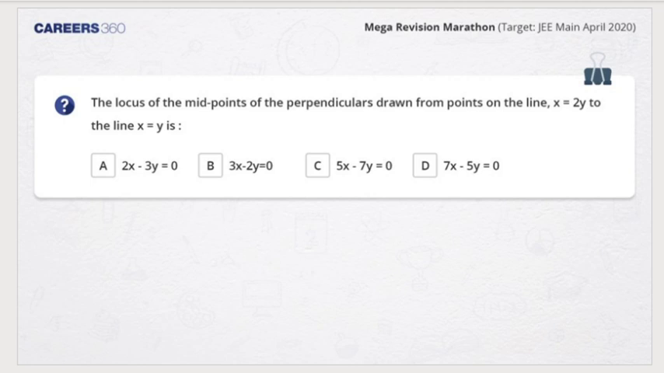This is the locus of the midpoints of the perpendiculars. The locus of the midpoints of the perpendiculars drawn from the points on the line x equal to 2y to the line x equal to y. Please read the question very carefully. Acha, why another value is not taken y, sir? That's a very valid question, Asif. I'll answer it in a moment.